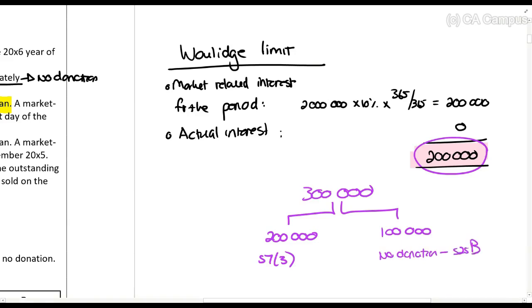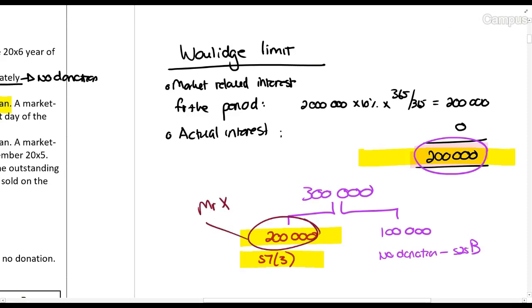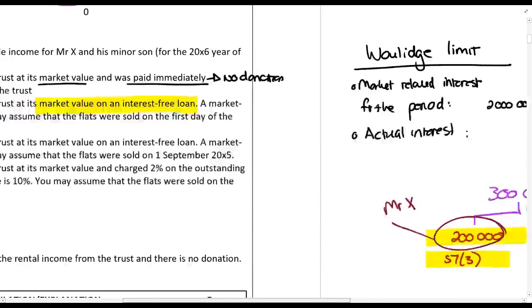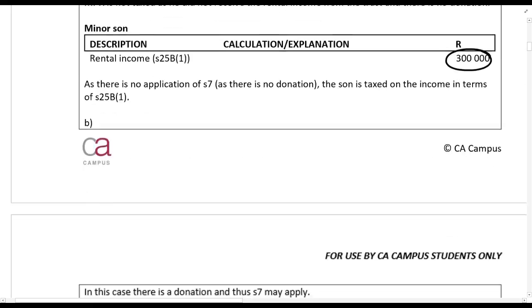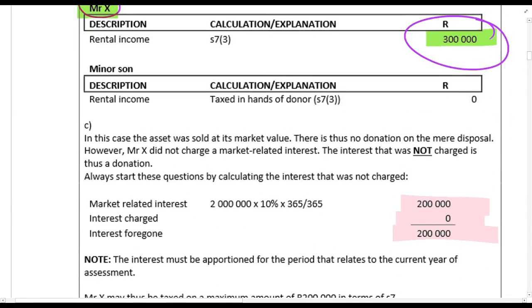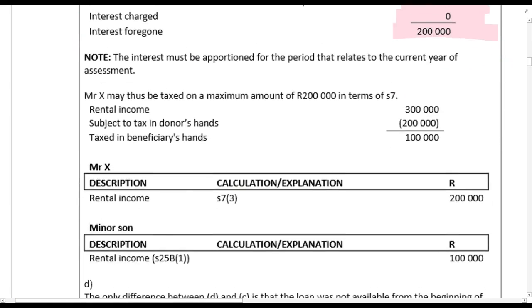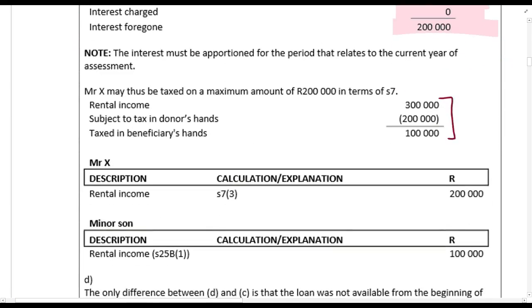So understand, you can only apply the Section 7 rules to the amount of the limit. So 200,000 rands will be taxed in the hands of Mr. X. And for the 100,000 rands that remains, you'll say, was there a donation, as a donor or life? No. So who has a vested right? The son. So the son is taxed. So here's C. Here's the calculation: 200,000 rands for Mr. X, and for the minor son, 100,000 rands.